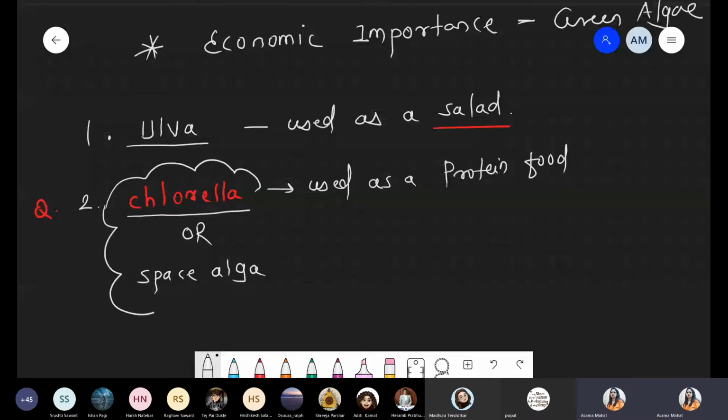Chlorella is also called the space alga. And why is it called the space alga? Because it is used by space travelers.